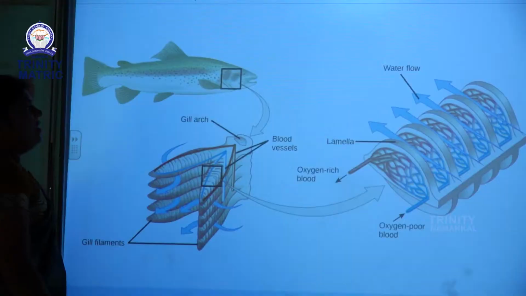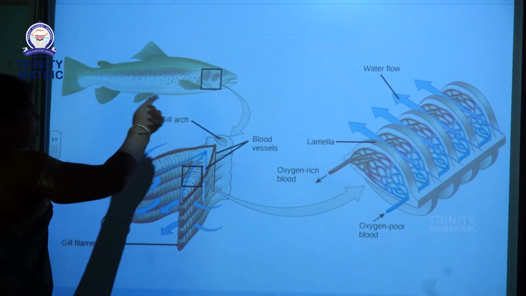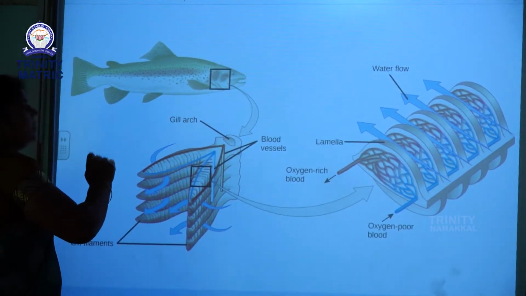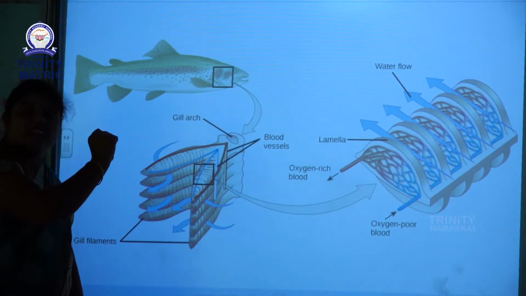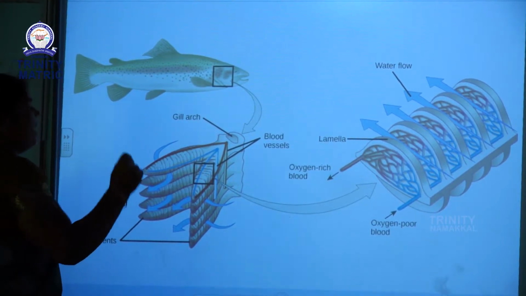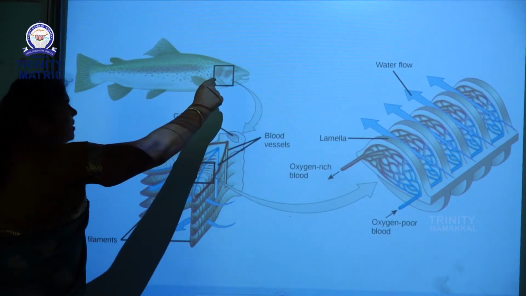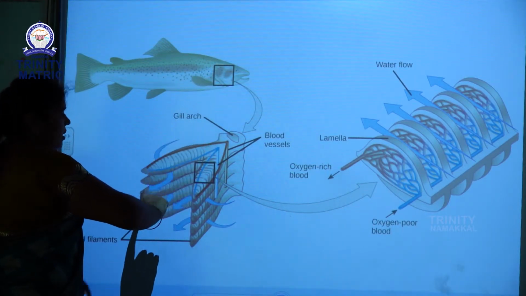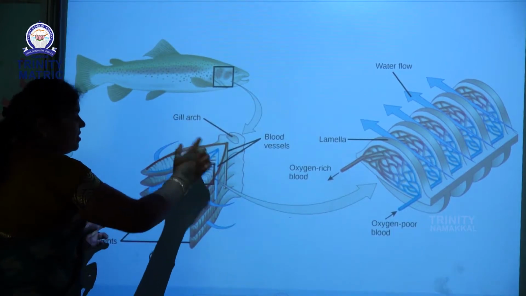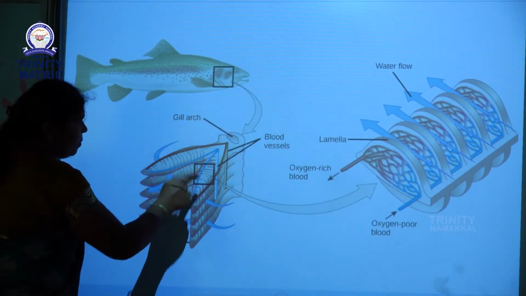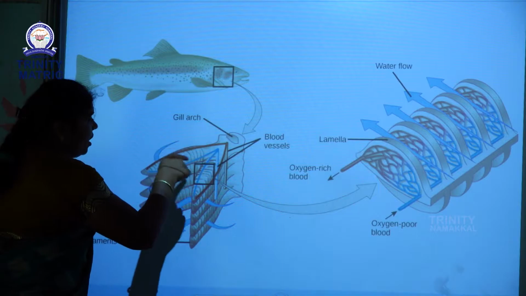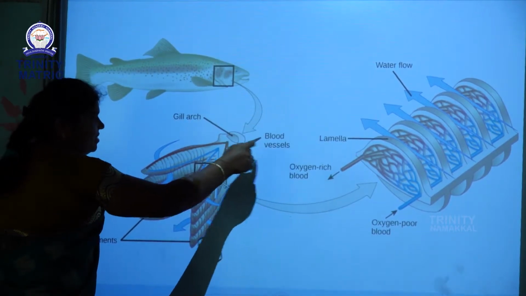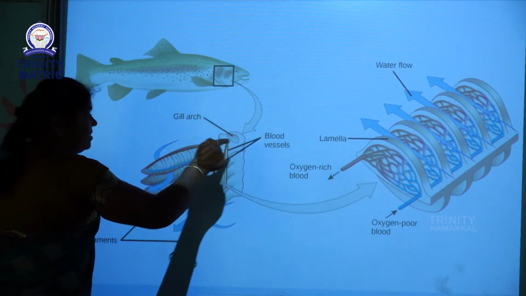Next one is fish. Fish breathe through their gills. Where are the gills? Here is the gills part. Now I will elaborate the gills part. See the gills part? Inside the gills there are blood vessels. Blood vessels are here.